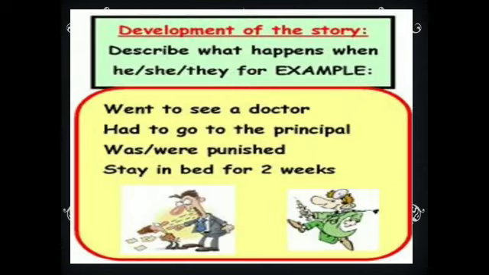Next point is development of the story. Describe what happens when he, she, they, for example, went to see a doctor, had to go to the principal, were punished, stayed in bed for 2 weeks. These are examples. It means how you are developing your story, what the character is doing further.